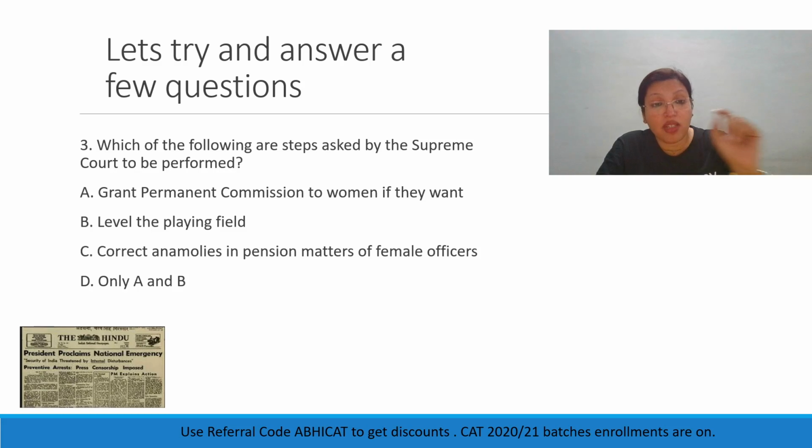The Supreme Court has also asked the government to correct anomalies in pension matters of female officers. So all of these are steps that the Supreme Court has asked the government to perform. So the correct answer here should have been A, B, and C. So that will be the right answer.